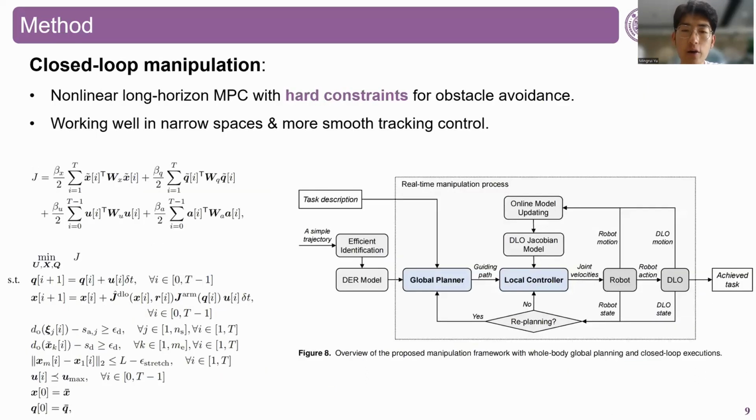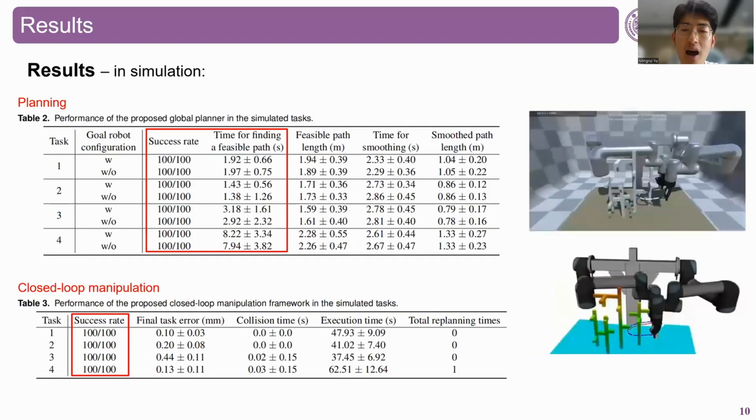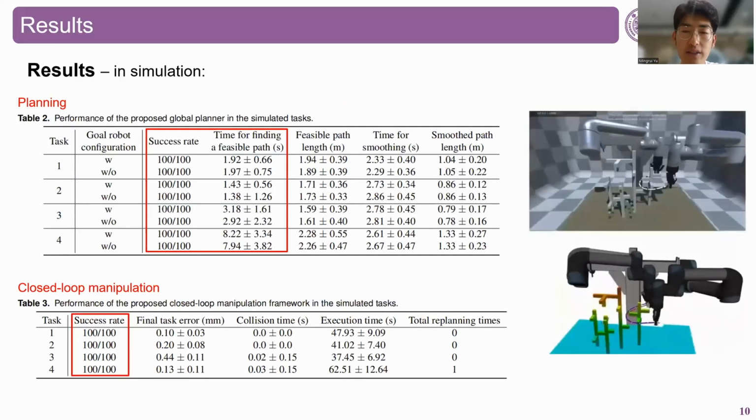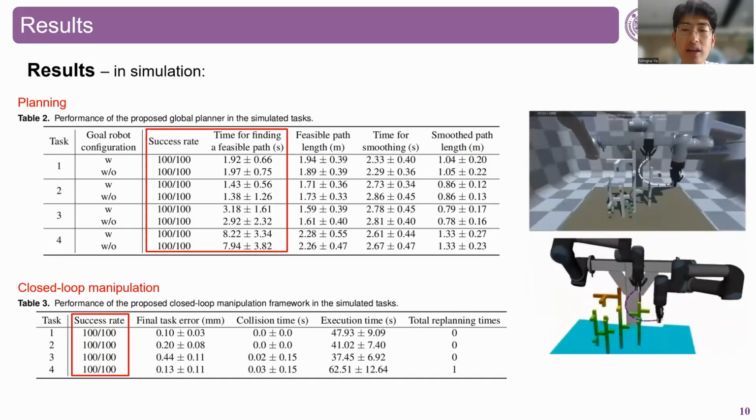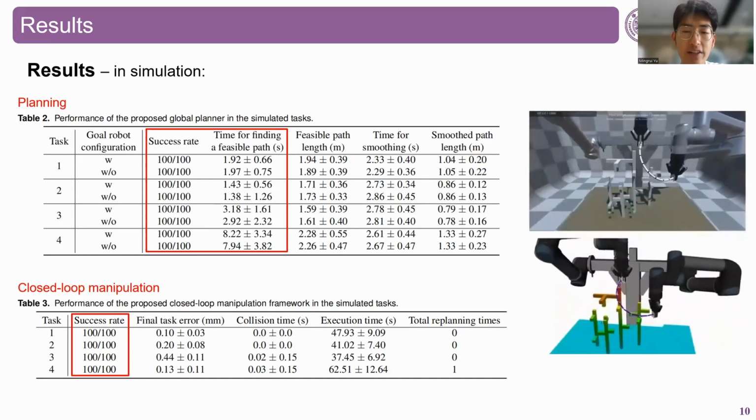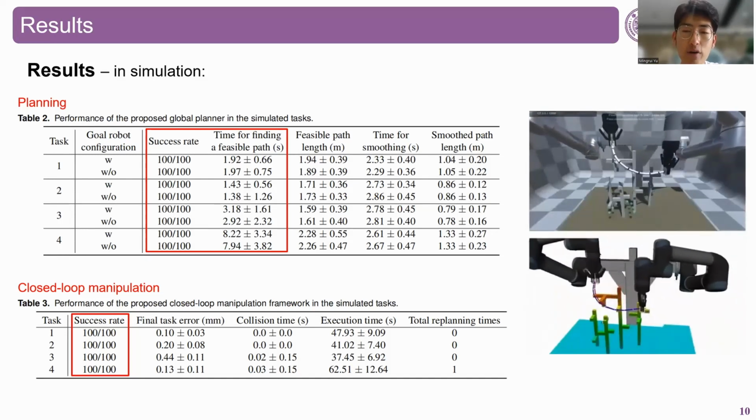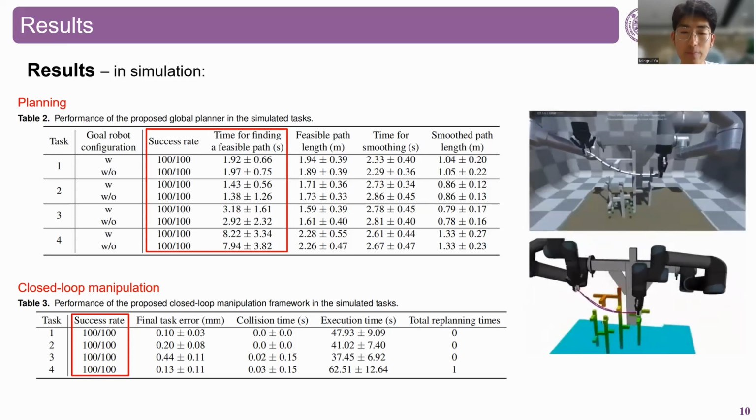We formulate the local controller as a nonlinear long-horizon MPC with hard constraints for obstacle avoidance. Compared with the artificial potential methods we previously used, it works much better in narrow spaces and achieves smoother tracking control. Our approach achieves 100% planning and execution success rates on the most complicated simulated tasks, and the average planning time cost is less than 10 seconds.